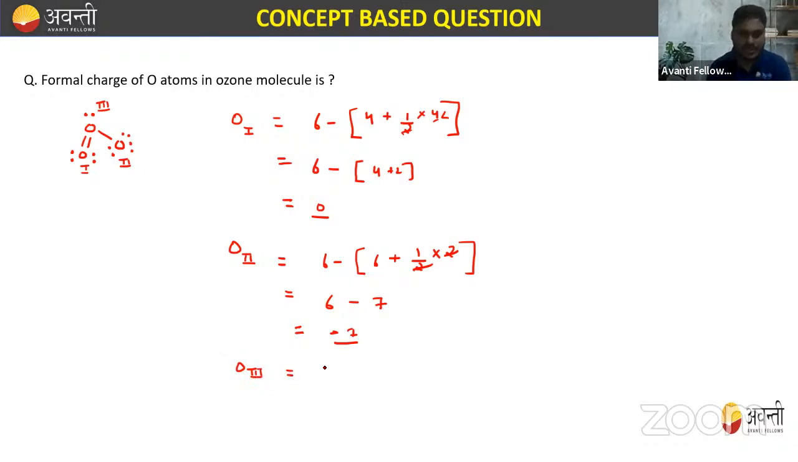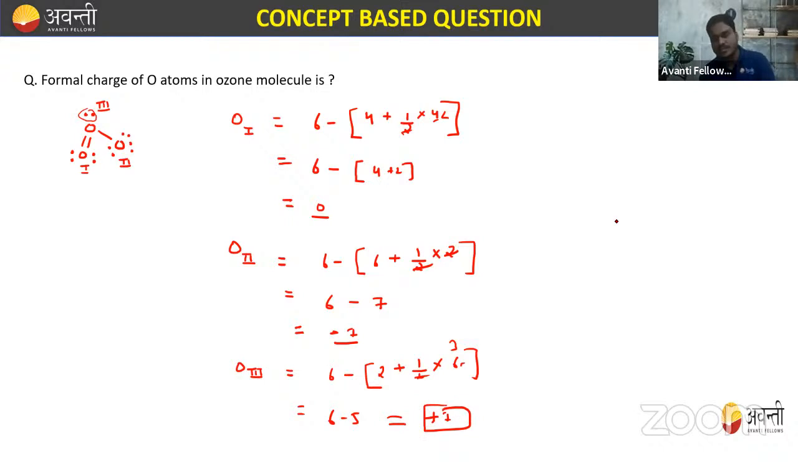Similarly, how will you calculate for oxygen number 3? Again, valence electron is 6 minus lone pair of electrons. How many lone pair electrons does it have? Again, only two lone pair of electrons, so 2 plus half into bond pair. It forms 2 bonds with oxygen 1 and 1 bond with oxygen 2, 3 bonds in total. So 3 bonds means 6 electrons. So this comes out as 6 minus 5, which is equal to plus 1. So these are the formal charges of the oxygen atoms in ozone: 0, minus 1, plus 1.